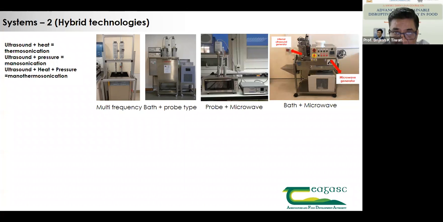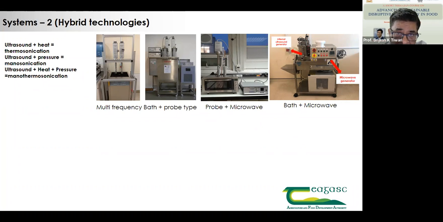Another approach, as you can see, is probe plus microwave. This microwave is a domestic microwave which was altered. The bottom revolving plate was removed and replaced with a flat plate. The ultrasonic probe was inserted into a chamber, into another vessel placed inside this microwave, and we were able to use ultrasonic.